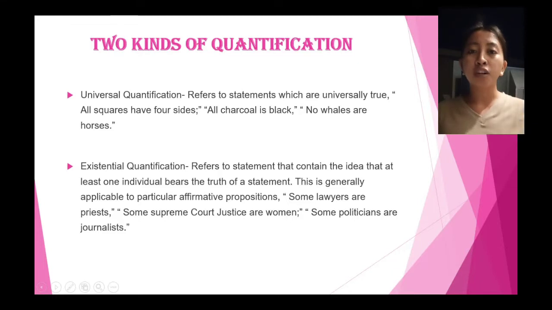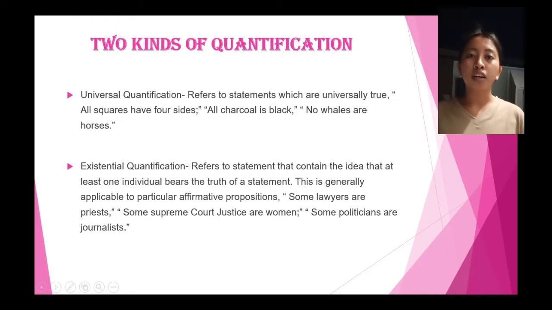Yes, tanan nga squares naa jud na upat ka sides. Then next, all charcoal are black. Yes, ang charcoal is color black, wala jud kay makita nga color white ana. Then last example is no whales are horses. Yes, ang horses walay whales, pero kusog mo dagan. So that's what universal quantification is.